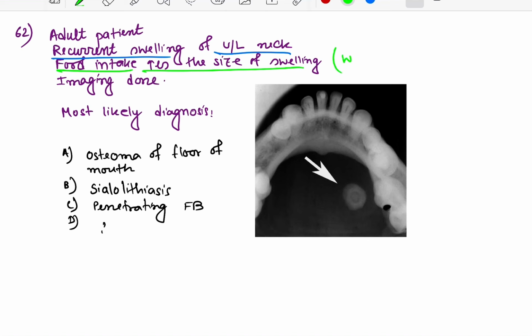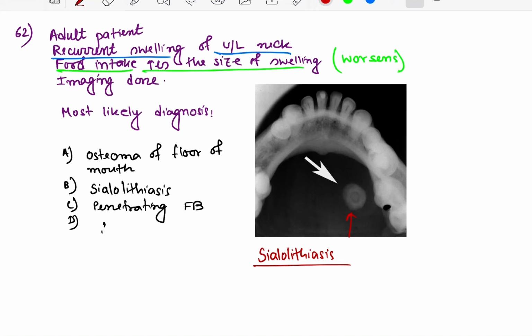Imaging done, it is showing some radiopaque lesions here in the oral cavity. So most likely diagnosis: this is a typical presentation of sialolithiasis or salivary gland stone, not tumor, salivary gland stone.